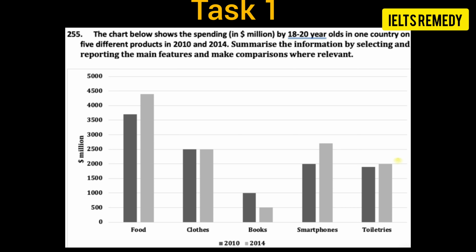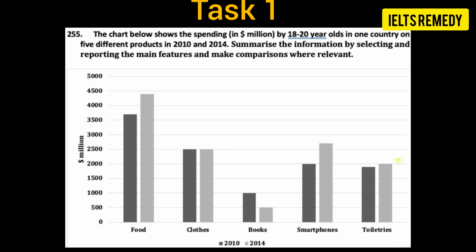Okay, so this task is about several commodities which were sold in the market and which were bought by youngsters and adults. First of all there are 2 years, 2010 and 2014. Food, clothes, books, smartphones and toiletries.